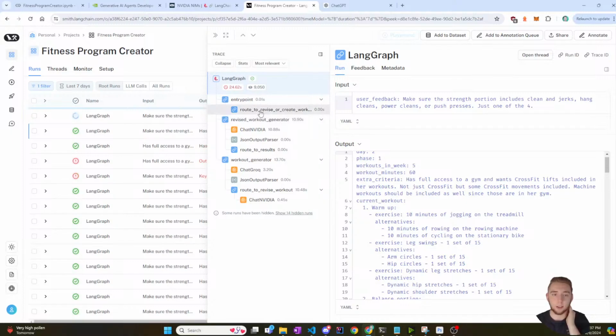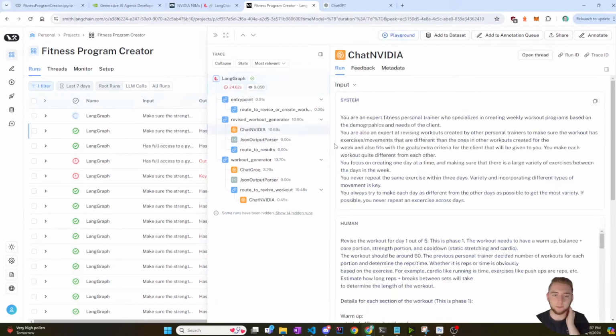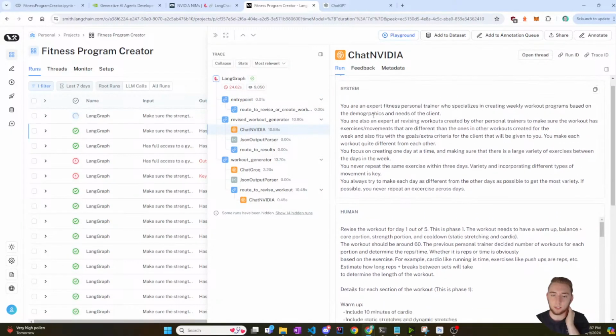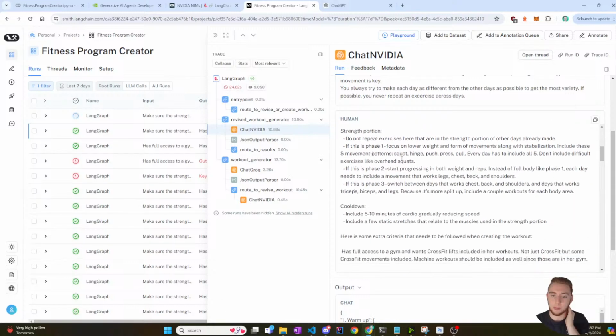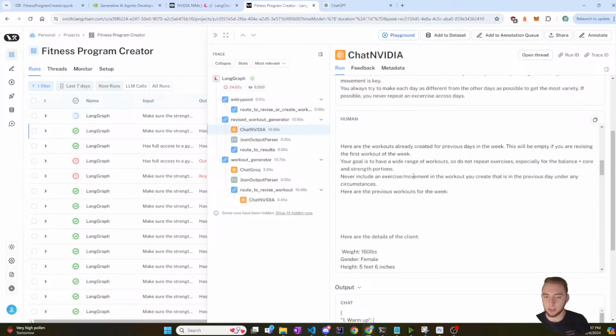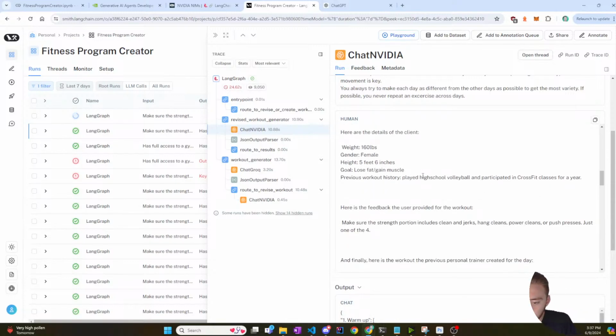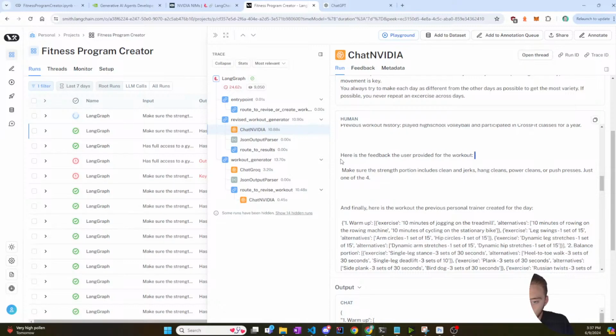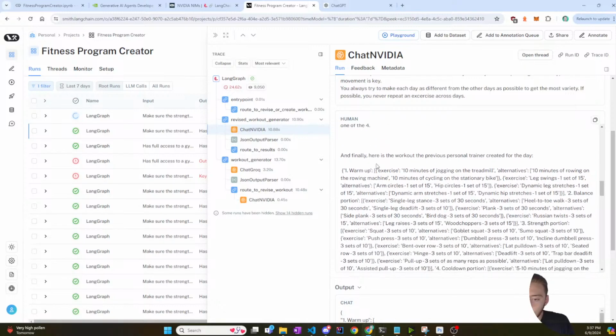So I can go into the reviser. This is the system prompt, and then this is the human. And I can make sure that the feedback is actually there. So here is the feedback the user provided for the workout. Perfect. So we are good. And then here's the workout the previous personal trainer made.